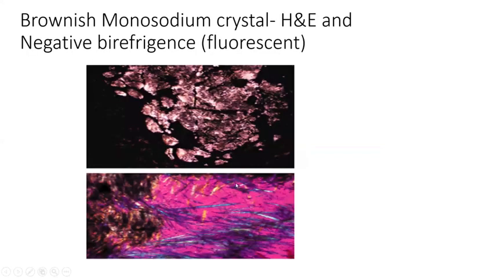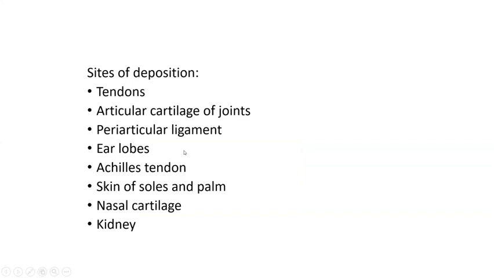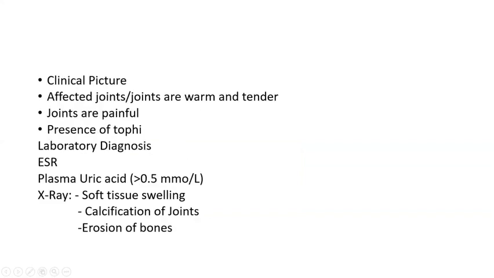And by negative birefringent fluorescence will be more common. So the brownish monosodium urate crystals will be identified. So this is the tophus, which shows the uric acid crystal deposition, which will appear as a brownish discoloration. So these are the sites of deposition. So this is about the bone.